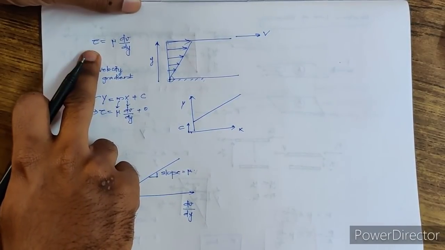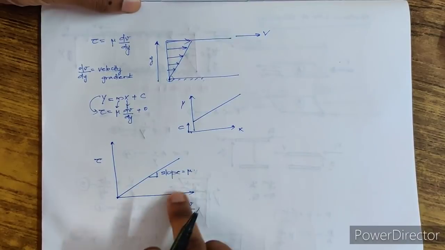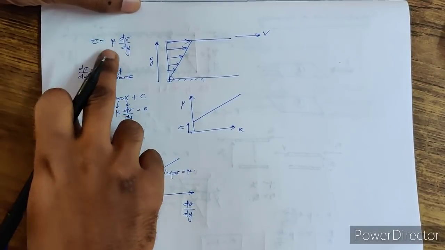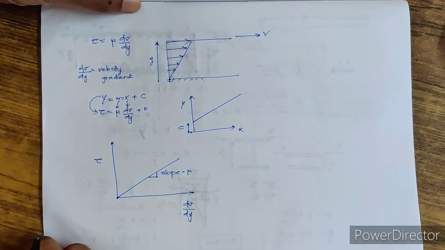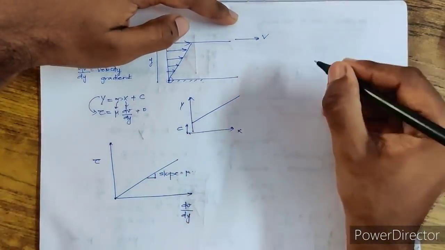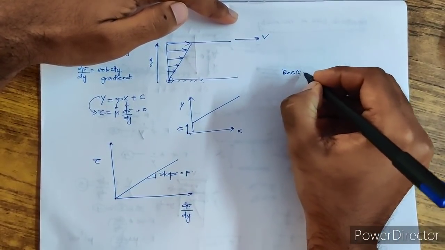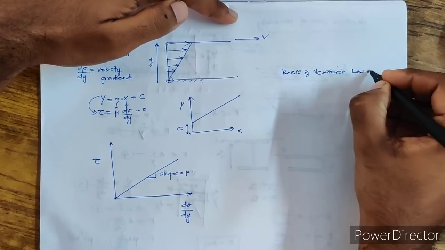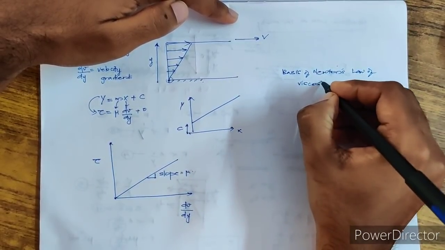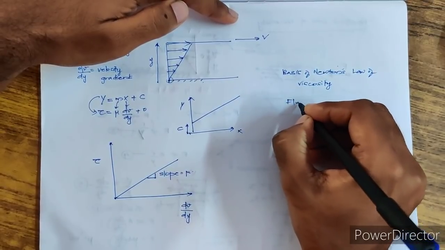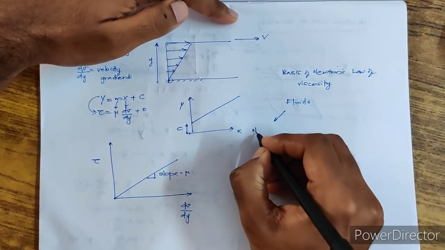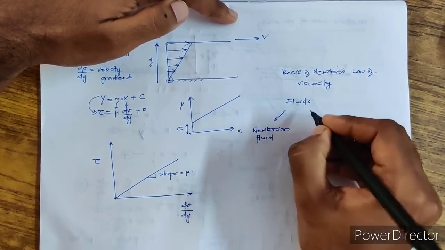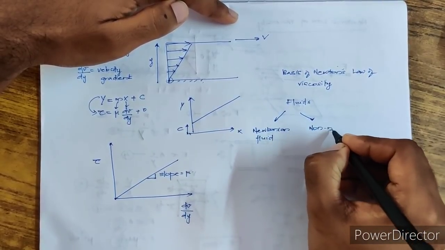So according to Newton's law of viscosity, the shear stress is directly proportional to dou v by dou y. If I change this constant of proportionality, it is directly proportional to dou v by dou y. On the basis of Newton's law of viscosity, I can classify fluids into two: Newtonian fluids and non-Newtonian fluids.